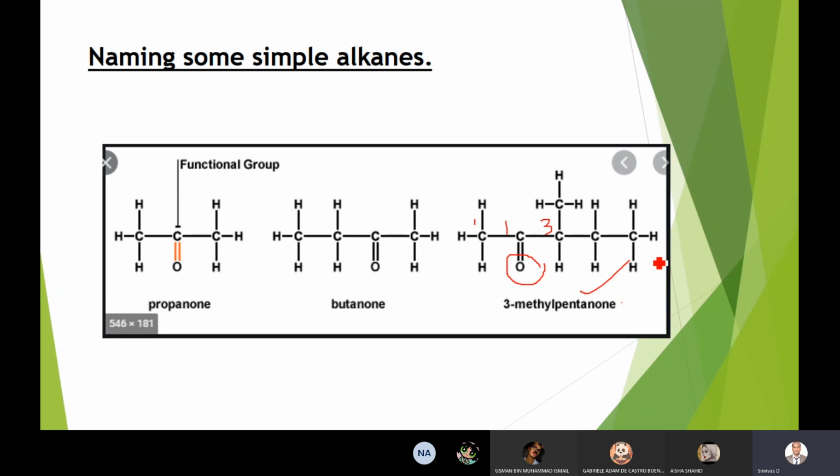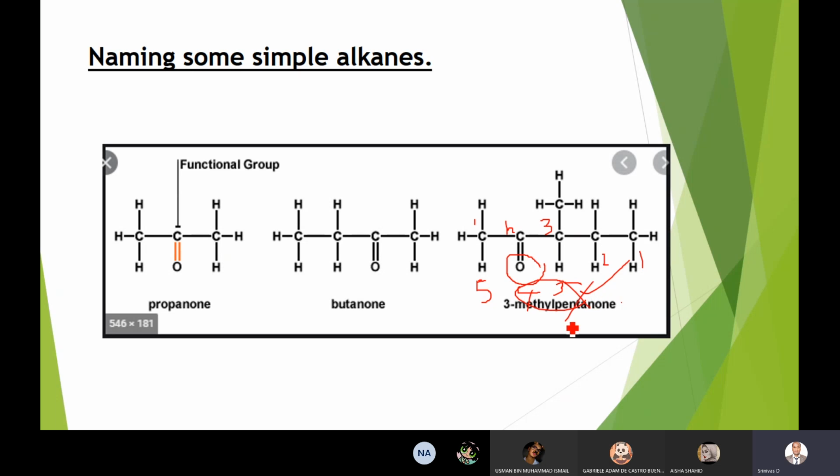I can also start numbering from the other side: this is 1, this is 2, this is 3, then 4, 5. But you need to think about the lowest-number rule all the time. If I start numbering from here, this is 1, this is 2, so the second and third carbons have the groups, and 2 plus 3 is 5. If I start numbering from the right side, 1, 2, 3, and 4, the third and fourth carbons have the groups. So numbering from the right side is not preferred.